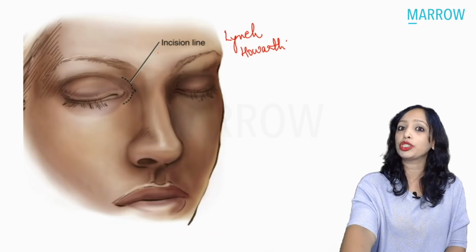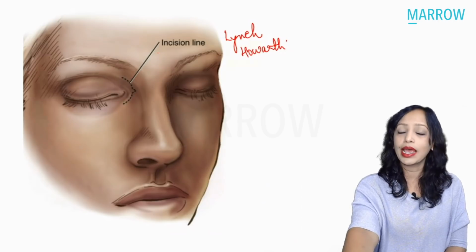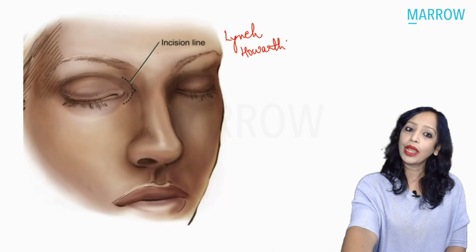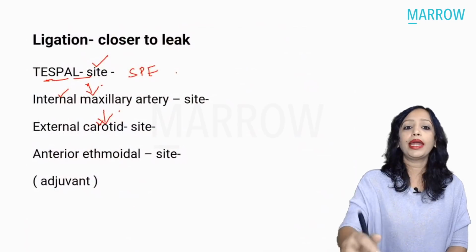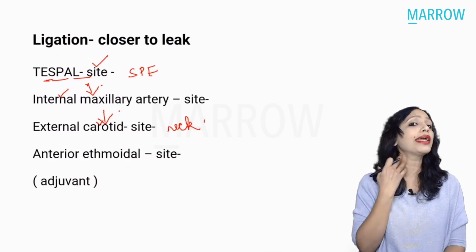Any of these questions are the ones that can be asked. This incision can be shown, and it can be asked that a patient of epistaxis was bleeding, this incision was given, which artery is ligated? Yes, so which artery is being ligated here? The anterior ethmoidal. If we want to ligate the external carotid, where do we ligate the external carotid? Yes, this is ligated in the neck.